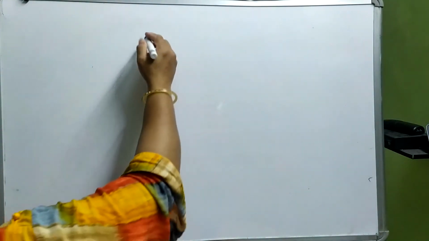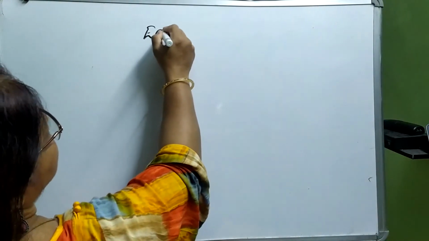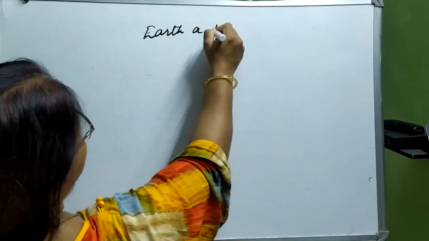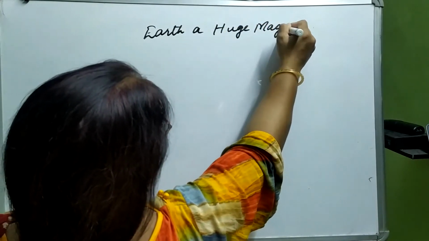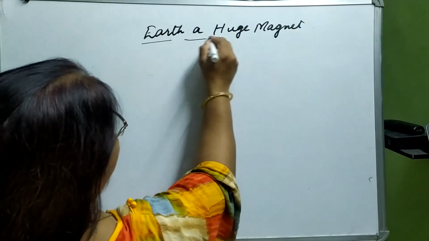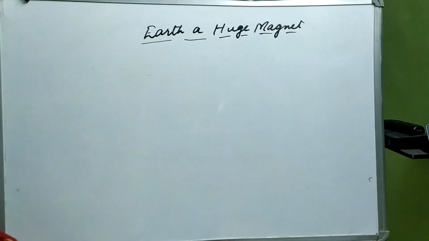Now let us see another concept, and that is Earth, a huge magnet. Earth behaves like a huge magnet.